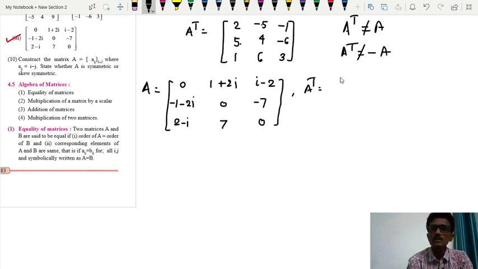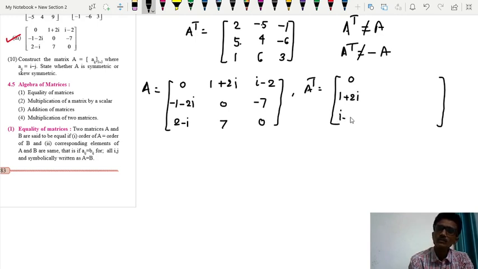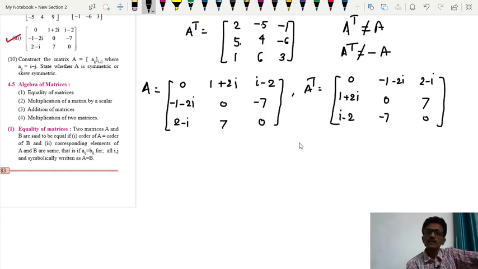इस matrix का transpose क्या होगा? देखो, we interchange all rows and columns. First row will become first column, 1 plus 2i, i minus 2 होगा. Second row will become second column, minus 2i, 0 and minus 7. The third row, that is 2 minus i, then 7 and 0. तो clearly अगर आप माइनस साइन कॉमन लेते हैं यहाँ से, so we'll take minus sign